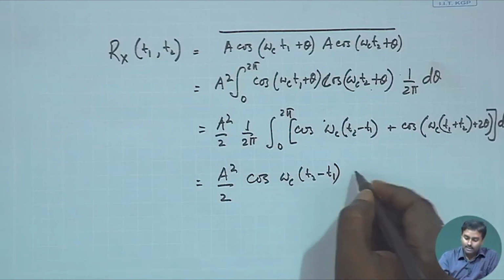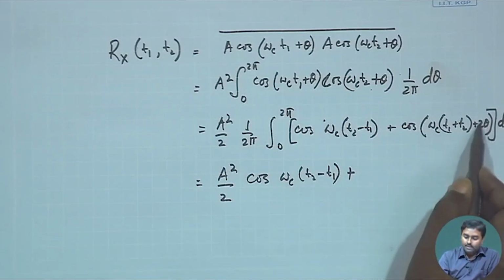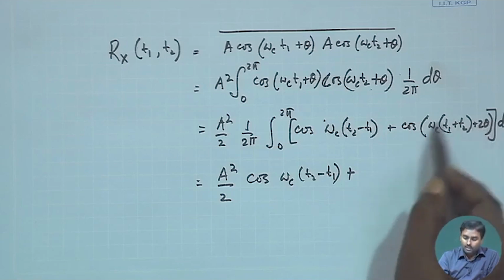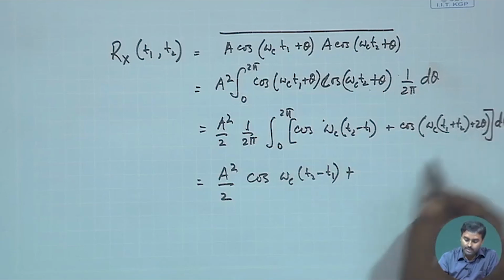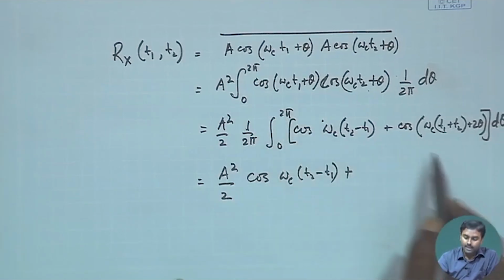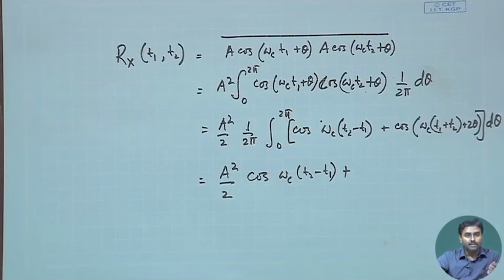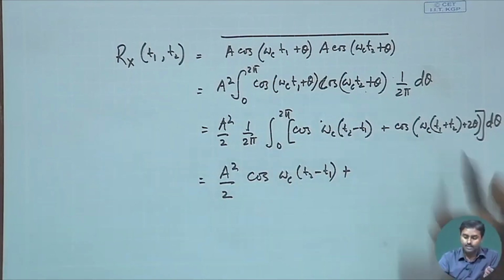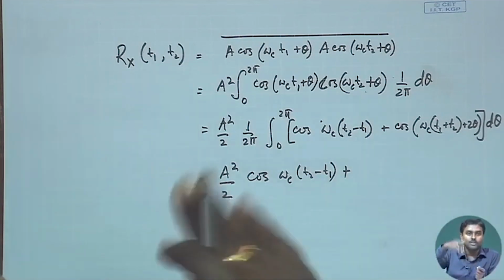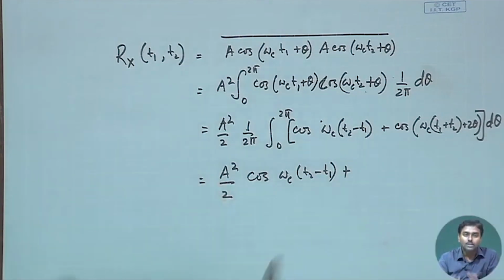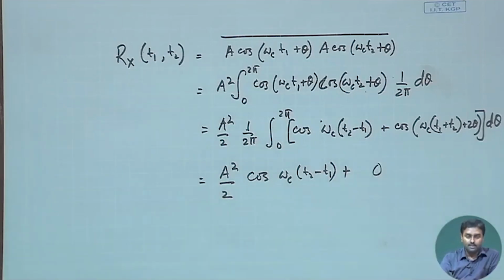The second term is cos of something with 2 theta, integrated over 0 to 2 pi. Again, because it is cos and going through full periods, whatever it is, it will just be cancelled out, the positive half and negative half will cancel each other. So, this integration will always be 0. That part will be 0 whatever happens.